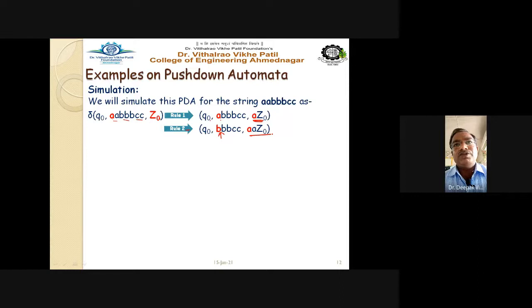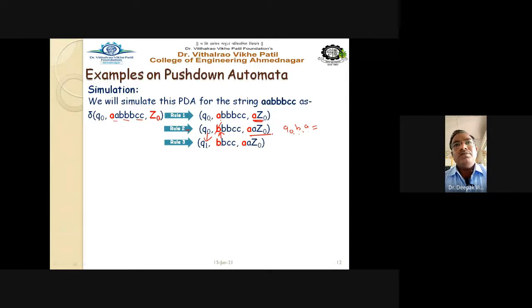Now see here, this rule becomes like this: Q0 B comma A. So if Q0 B comma A, what does that mean? If we read B, we have to do nothing. It will remain as it is. Just read B, and B will be removed from the input string. So only we are going to change the state from Q0 to Q1.